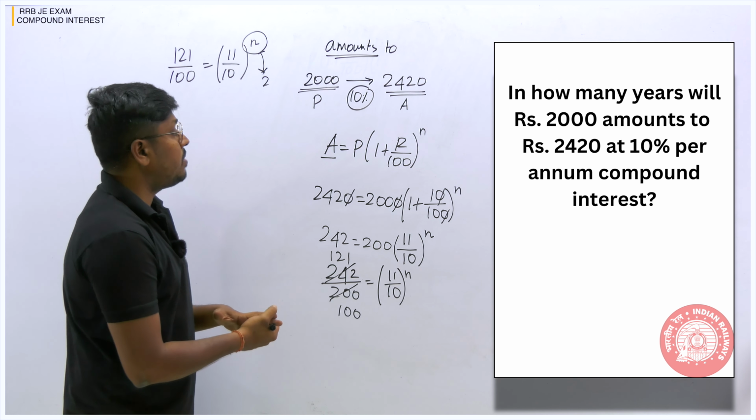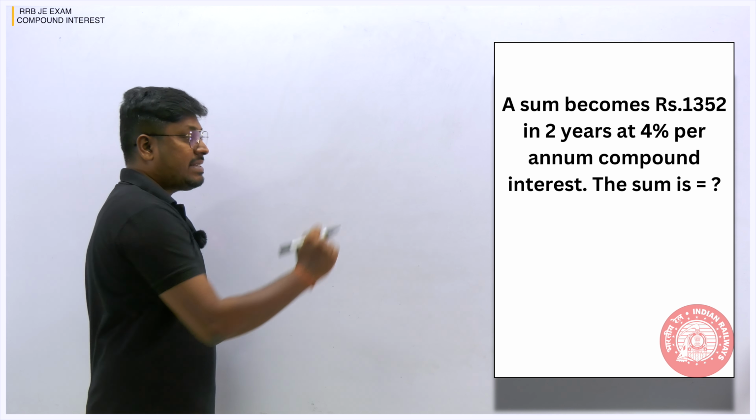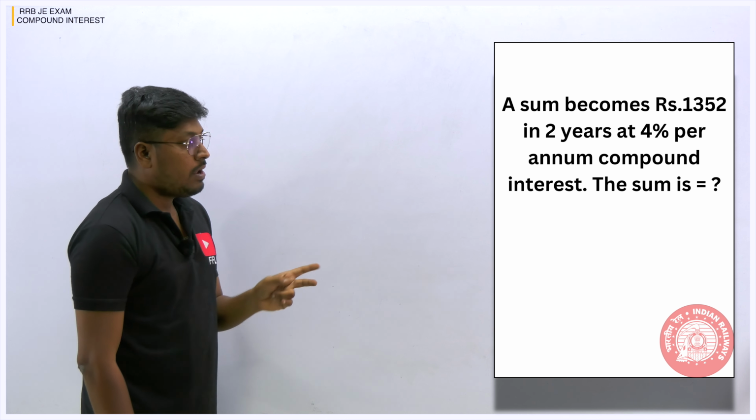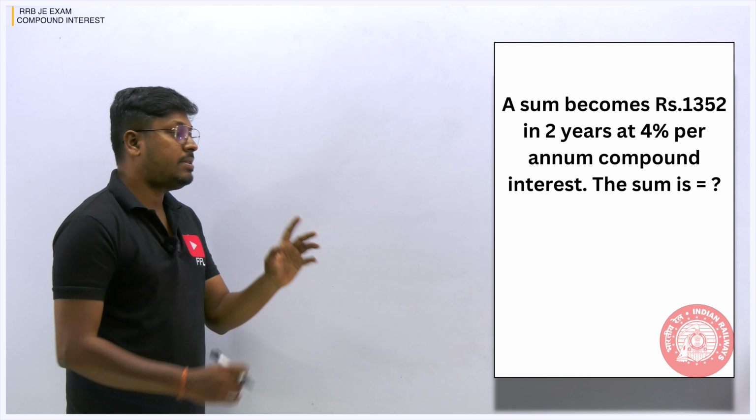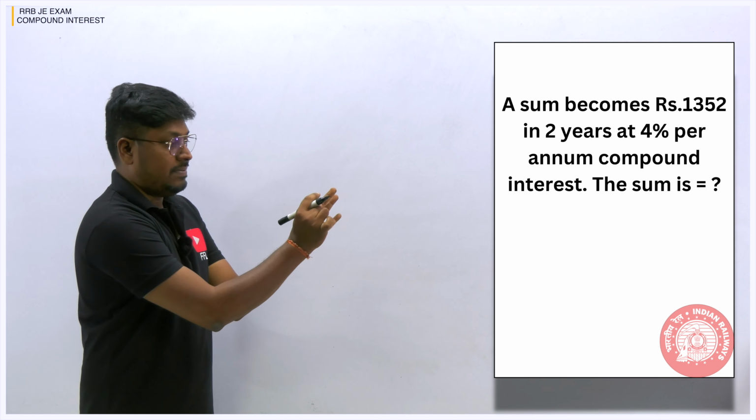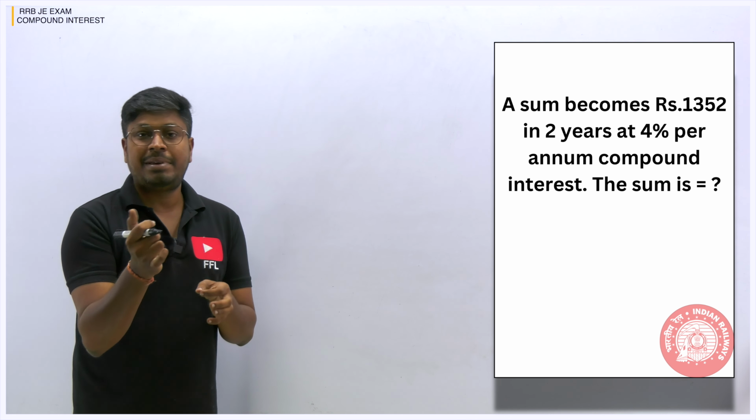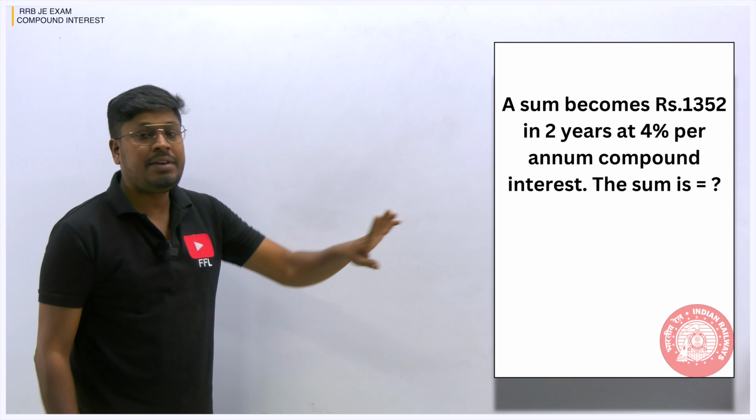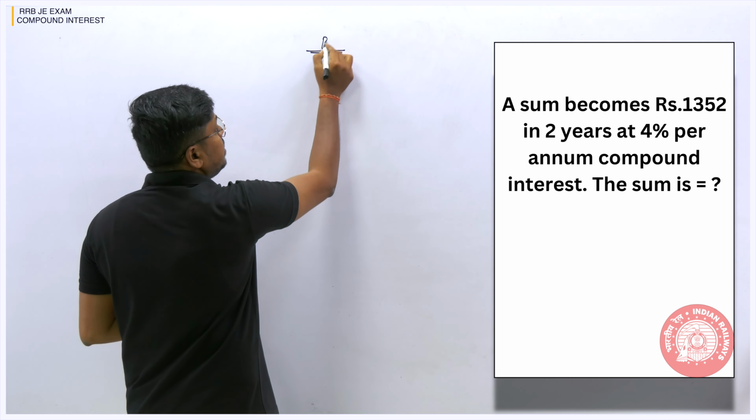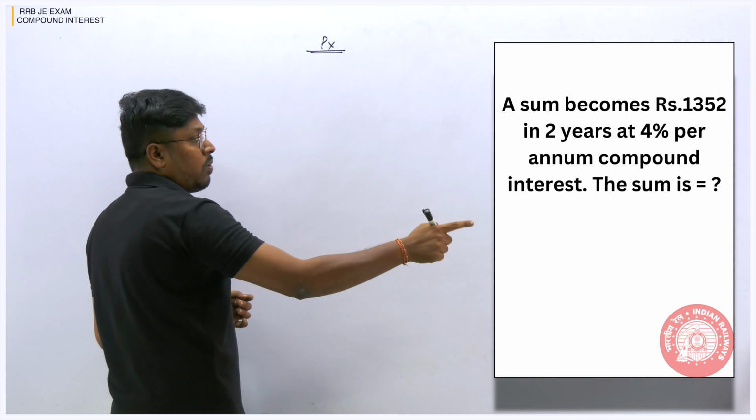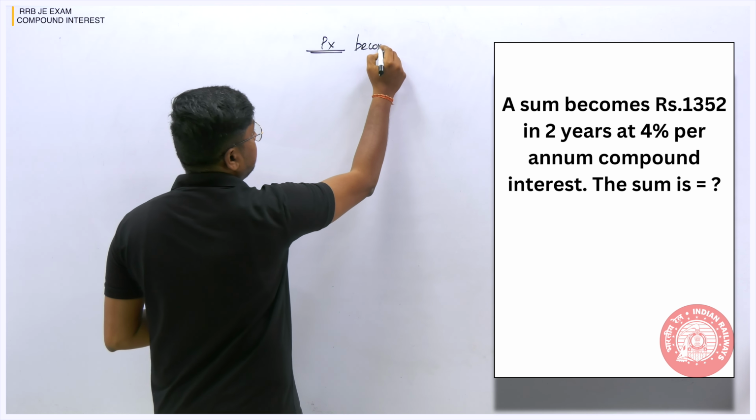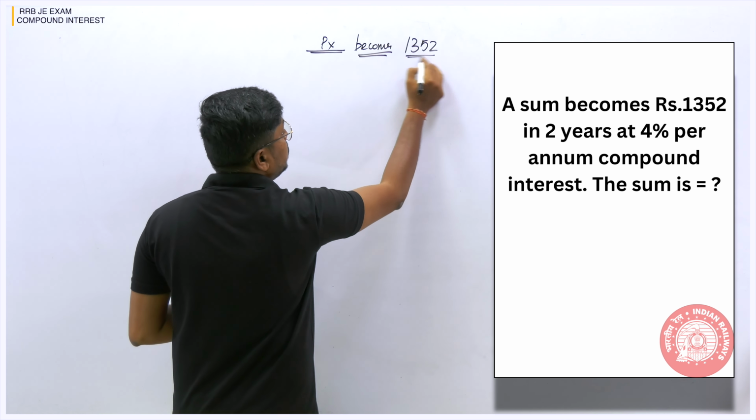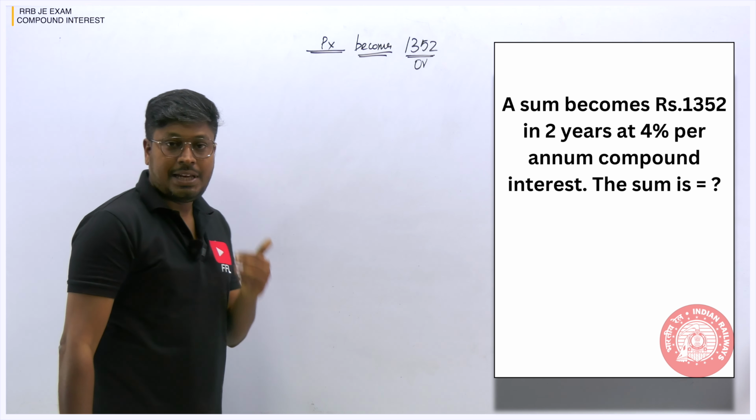So now, answer for the first question where n is equal to 2 years. Next question. A sum becomes rupees 1352 in 2 years at 4% per annum compound interest, find the sum. Look at the first words, a sum becomes. That means the principal amount is unknown, and what they have given is the overall amount, because we have seen the word becomes. So becomes means the overall amount. So overall amount is how much? 1352.